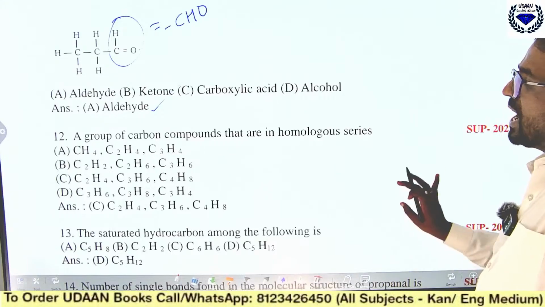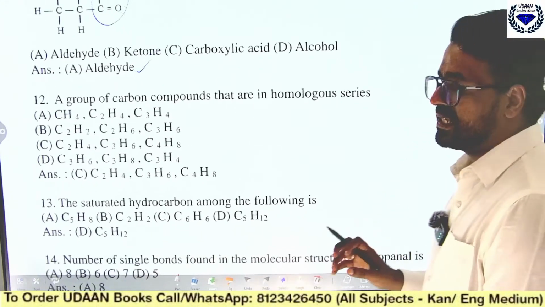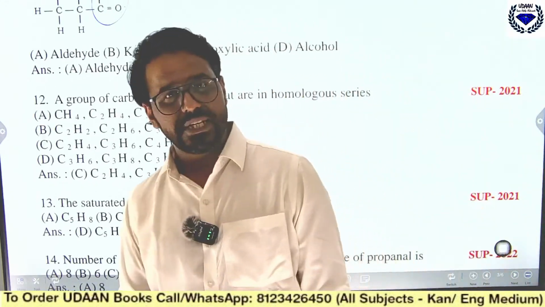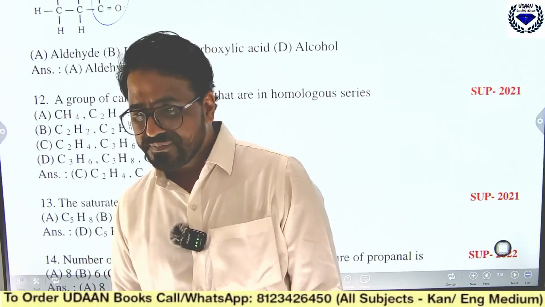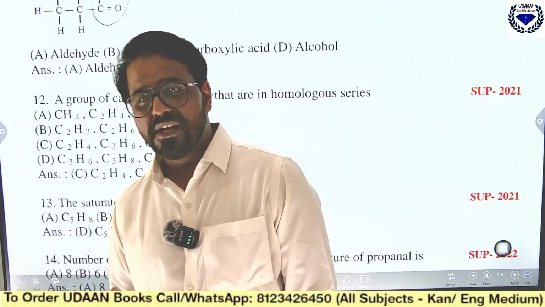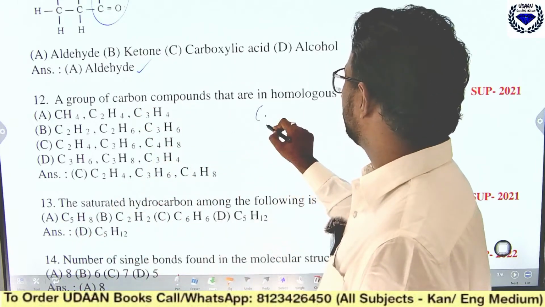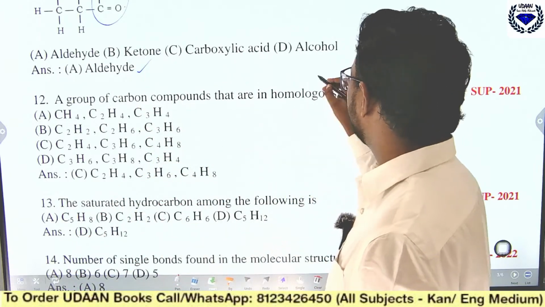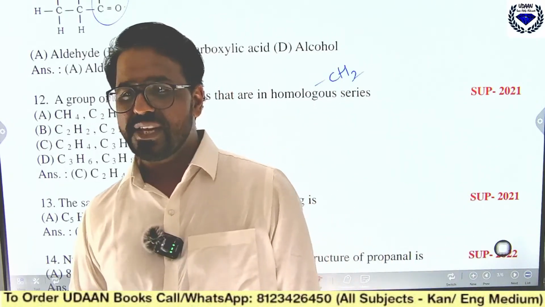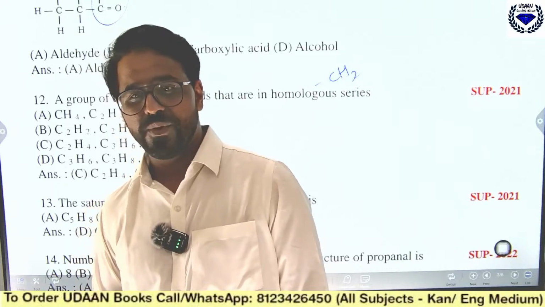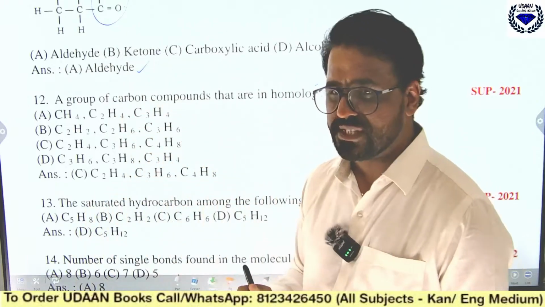A group of carbon compounds that are in homologous series. You already know homologous series, which have the same general formula, and they differ by CH2. If they differ by CH2. Abhay has messaged, really I am getting a lot of help from you. So thank you Abhay for such appreciation.